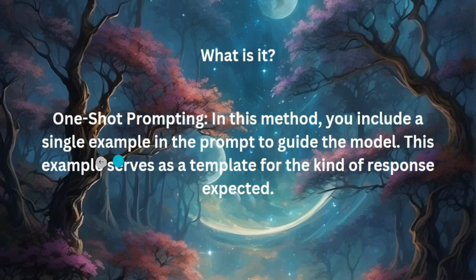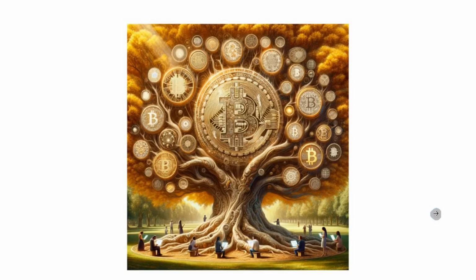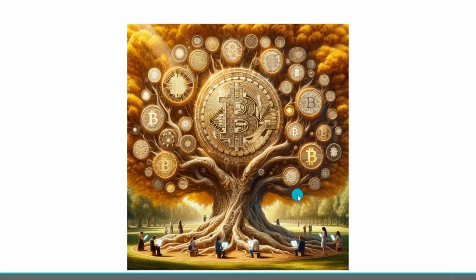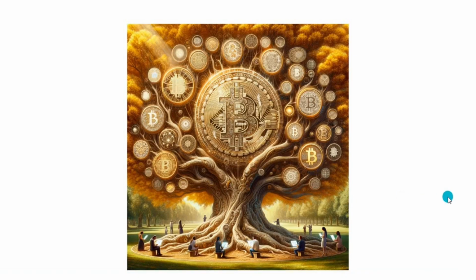In this method, you include a single example in the prompt to guide the model. This example serves as a template for the kind of response expected. It's like, look at this picture. This is genuinely a picture I developed from DALL-E 3 not that long ago, probably a month or two ago. I said, hey, do something with Bitcoin, have nature as a background, make something exciting, surprise me, and so on. Obviously, that is not one shot prompting because I gave a bunch of references, but if you look at it from a very linear perspective, I set nature as the background. And if you look here, this is a great tree, looks like a banyan tree, and it's like Bitcoin growing all over it. So it took a really great shot at my one shot prompting.